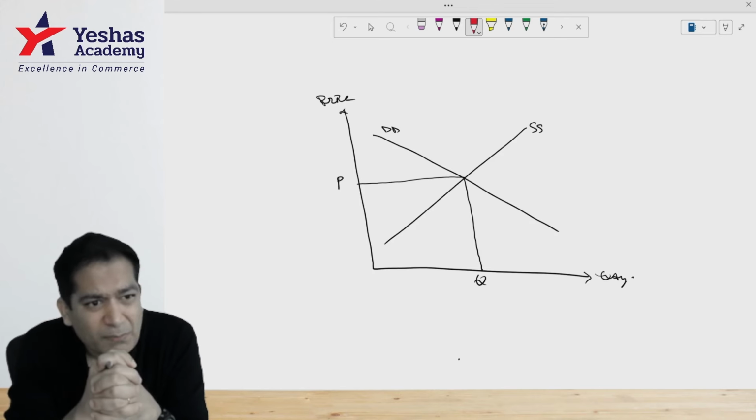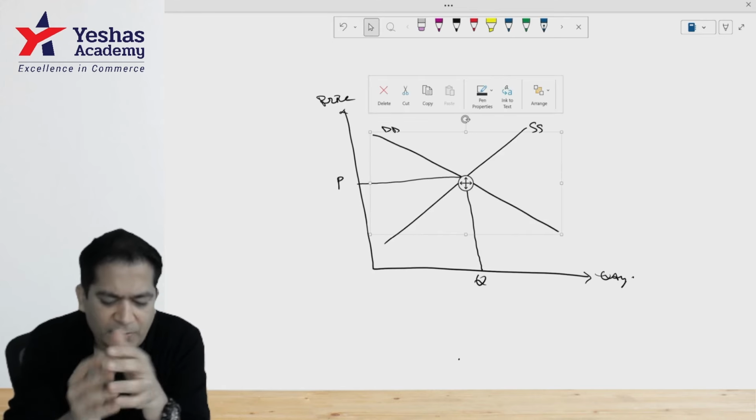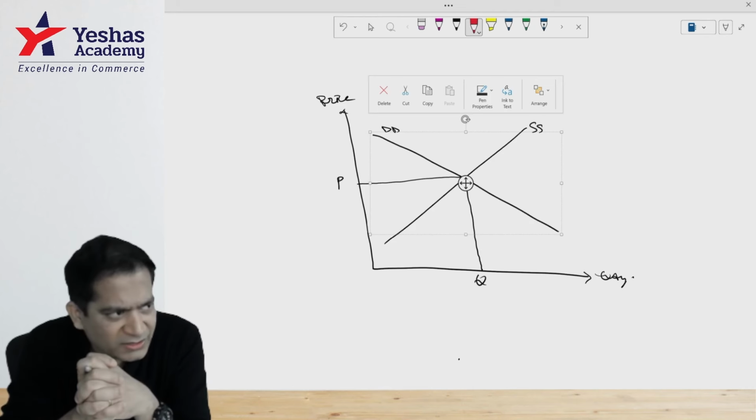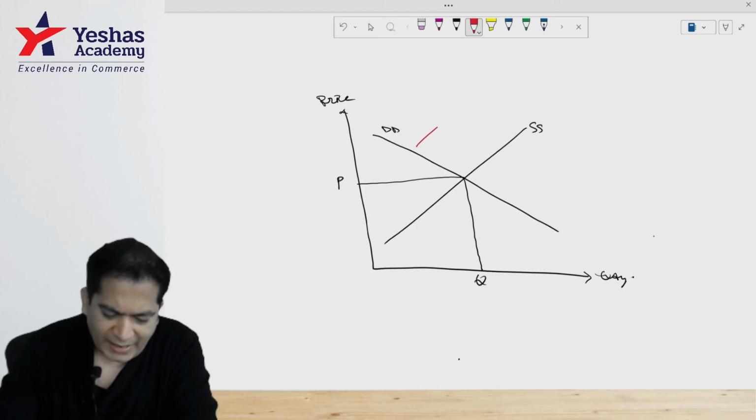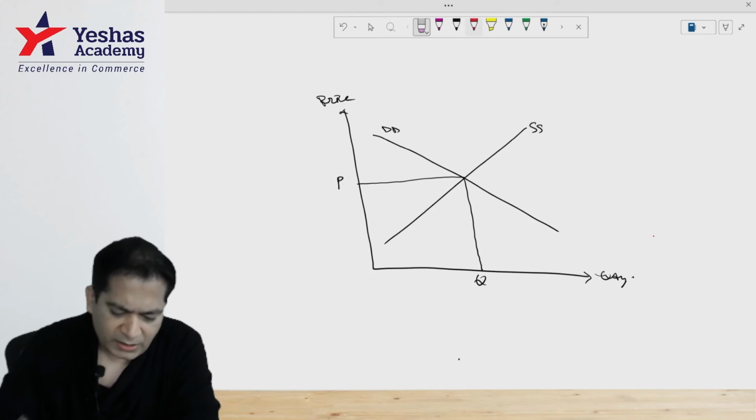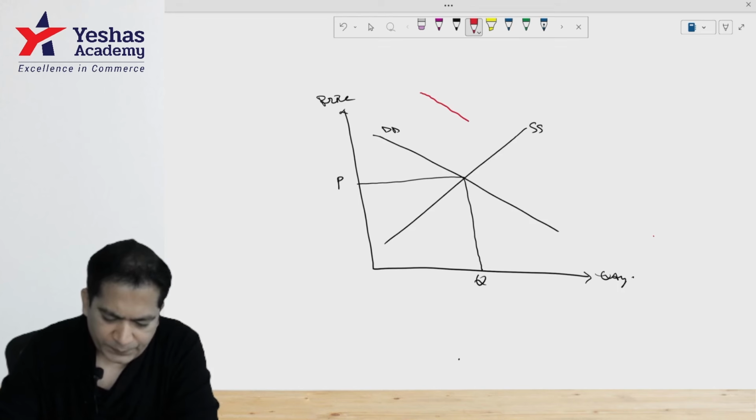But in this case only demand is increasing, so I will shift the demand curve towards the right hand side. This is your new demand curve DD1.